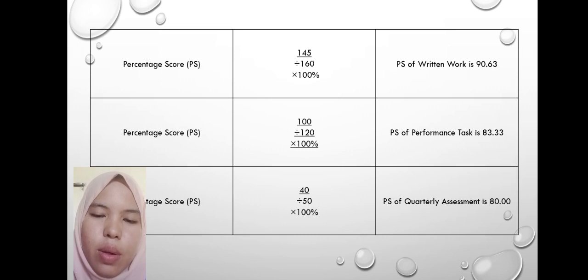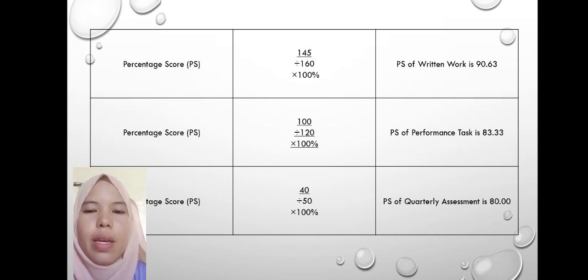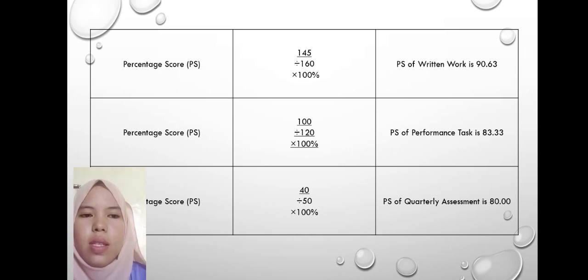Divide the raw score and highest score, then multiply by 100%. Then the percentage score of performance task is 83.33. Then the quarterly assessment, yung total percentage score niya is 80. Same process lang din, i-divide yung 40 at yung 50, saka i-times by 100.